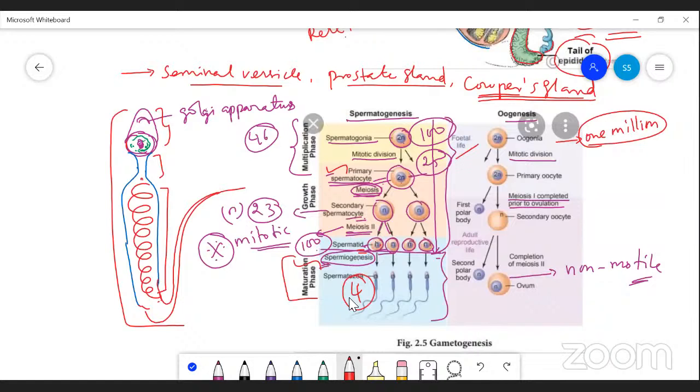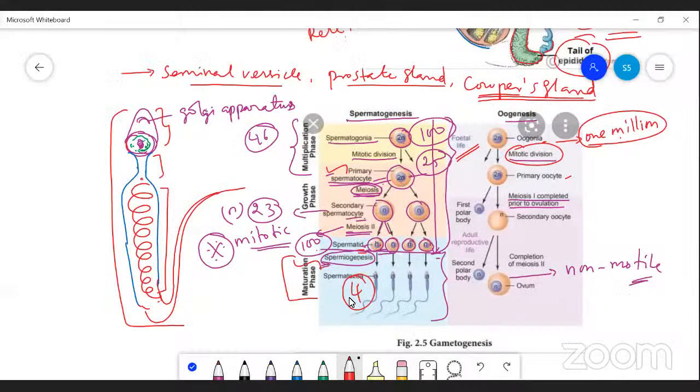So here it is in fetal life, right? When the female is in the young stage or before birth, nearly about 1 million egg cells undergo mitotic cell division, right? More primary oocytes are produced. The oocytes are present in the ovary of the female fetus. The oogonia cell never develops after birth.